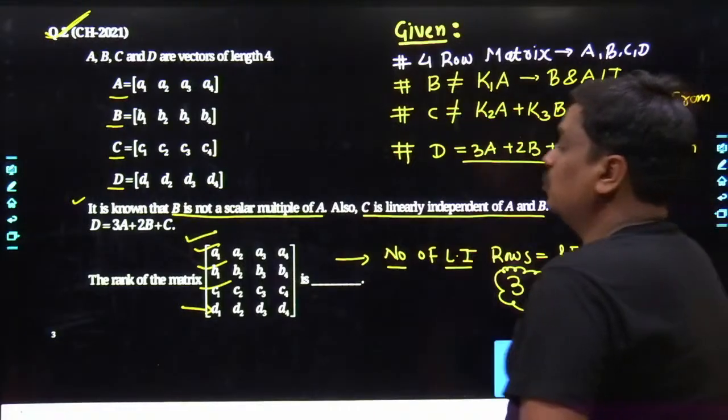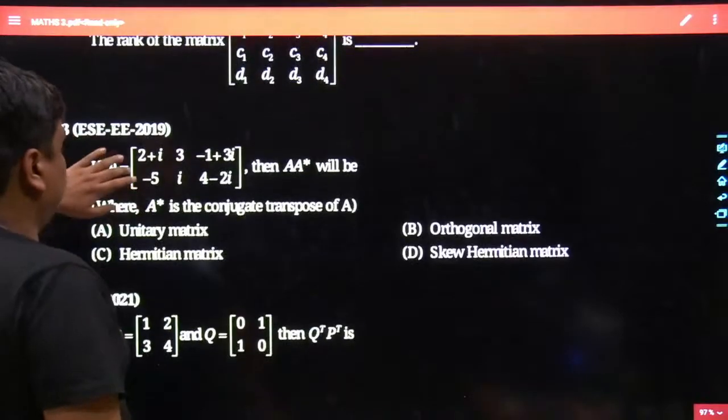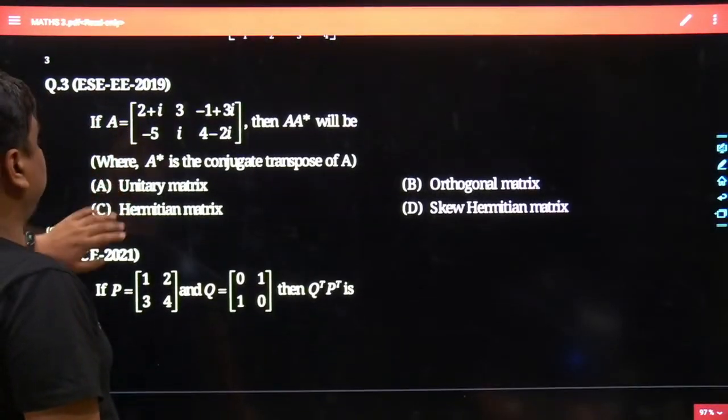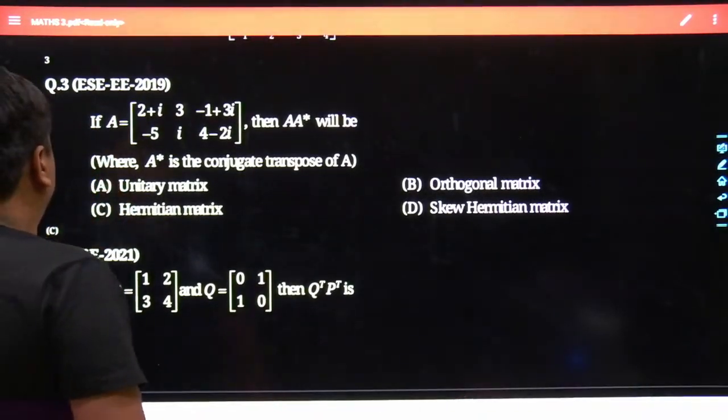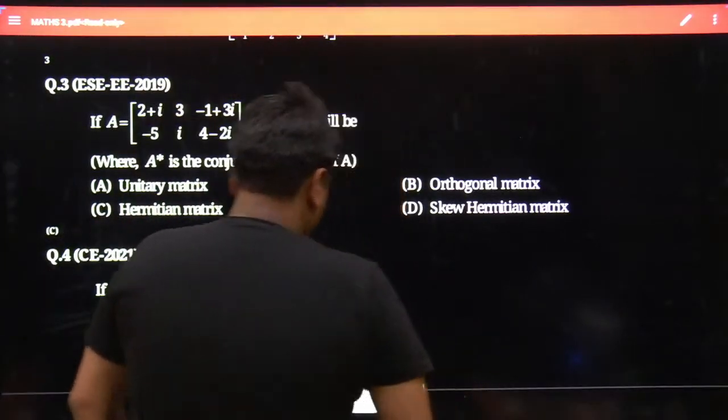Now it's the right time to move on to the next question, which is going to be question number 3. Here goes the next question.